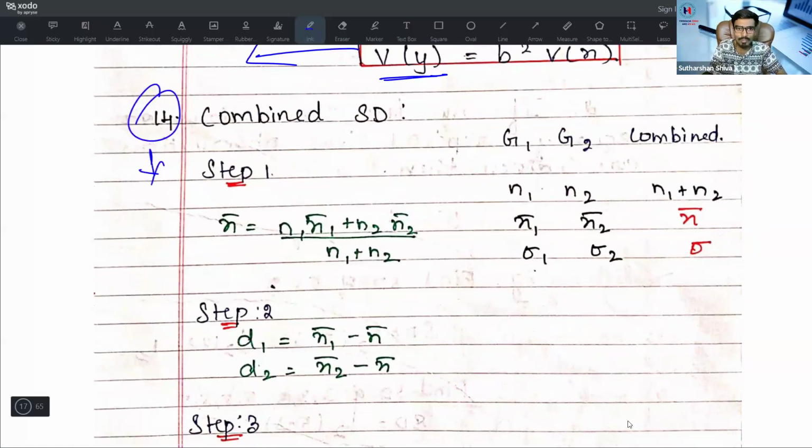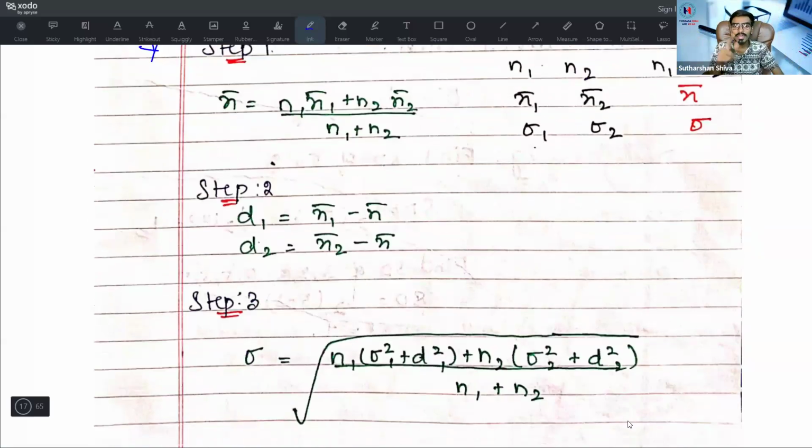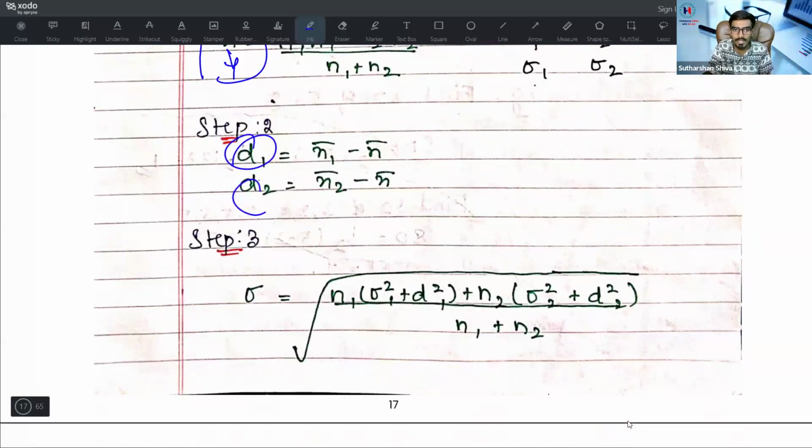If they want to test you under the standard deviation part, they may test you in combined standard deviation or rectification of errors under the standard deviation. Step 1, x bar is equal to n1 x1 bar plus n2 x2 bar divided by n1 plus n2. Whatever the first process you did for combined arithmetic mean, you need to find it as x bar. Then what is step 2? Find out the deviation. What is my deviation? X1 minus X bar, X2 minus X bar.